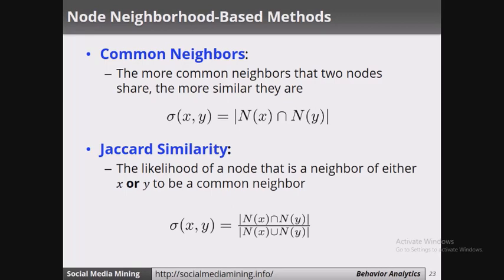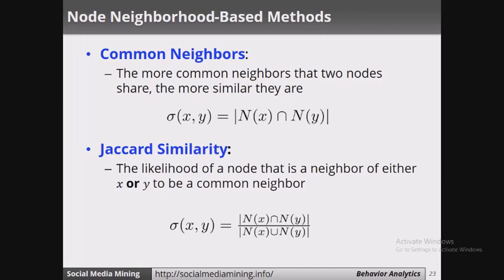This is the simple explanation. So sigma(x, y), the commonality between x and y, is the number of friends that x has intersected with the number of friends that y has. The intersection gives us the common friends that both x and y have.